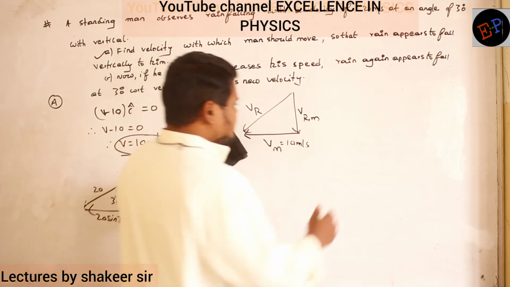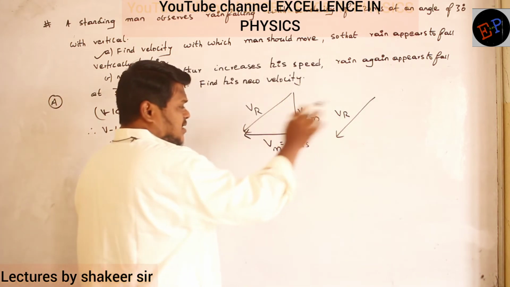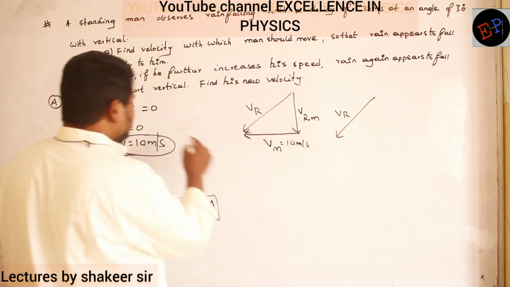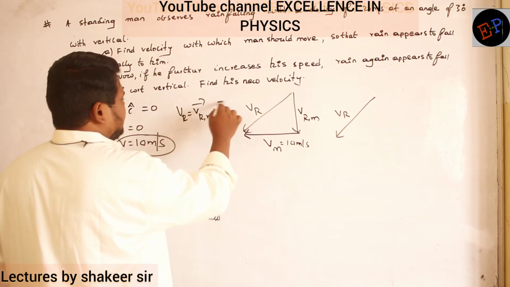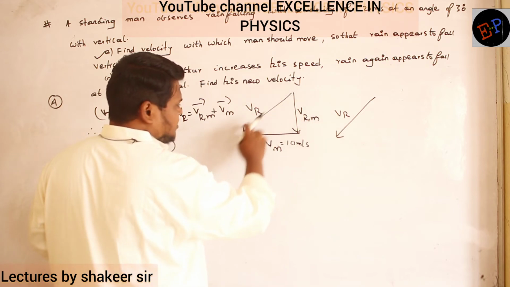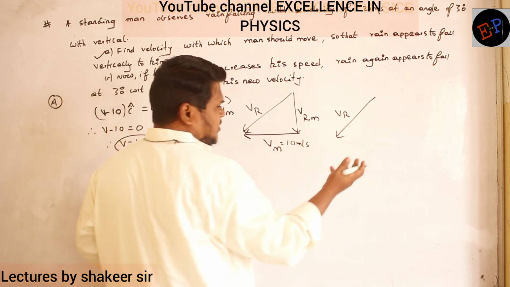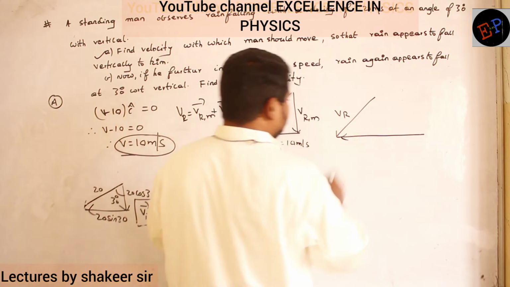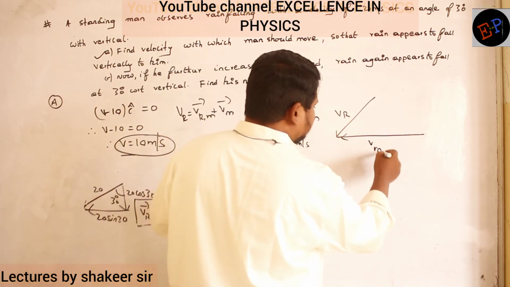Now let us take the same velocity of rain. But the man's velocity is increasing, but the resultant is the same, no? The resultant is always the same. Velocity of rain is equal to velocity of rain with respect to man plus velocity of man. This is constant. Now VR should become the resultant. Resultant means it should be head to head and tail to tail. But the man's velocity is increasing, so I will increase the man's velocity. Here the man's velocity was only 10. Here I am increasing the man's velocity.